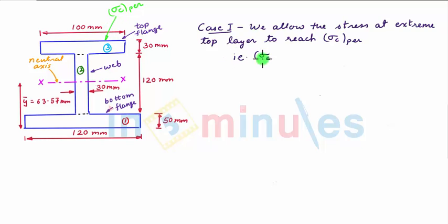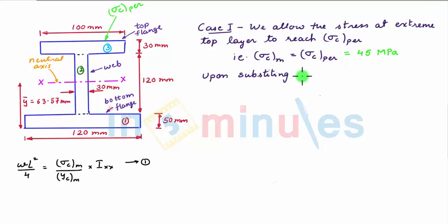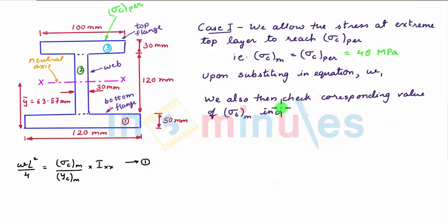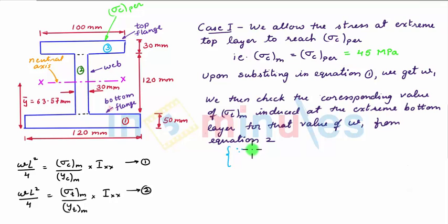That is, sigma C max is equal to sigma C permissible, which according to the given data is 45 megapascal. Upon substituting this value of sigma C max in equation 1, we get one value of W, and let that value be W1. We also then check the corresponding value of sigma T max induced at the extreme bottom layer for that value of W1 from equation 2, since we know that sigma C maximum and sigma T maximum are dependent for a cross section.